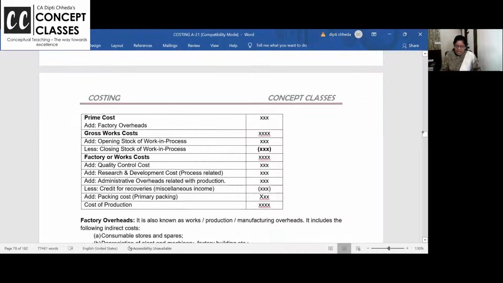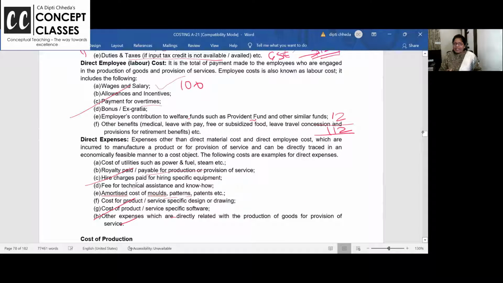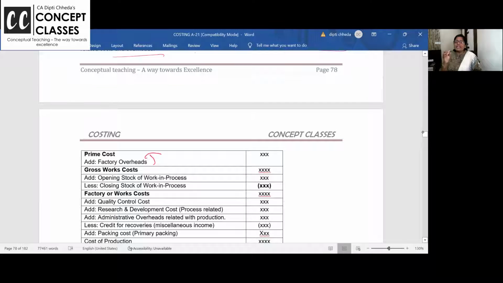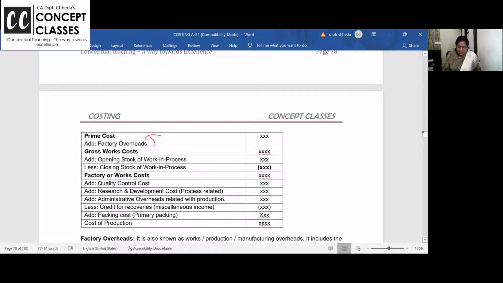Once you get prime cost, add factory related indirect expense. Direct expense have already gone here, which are directly related. Other expenses, indirect labor, indirect expense, some indirect material. Like direct material is peanuts, which I crush and I get crude oil. And indirect material is those chemicals which I put in the crude oil to make it transparent, shiny, and good oil. Followed? So factory overhead will have indirect material and all, and that will give you works cost, or it is also called as factory cost.